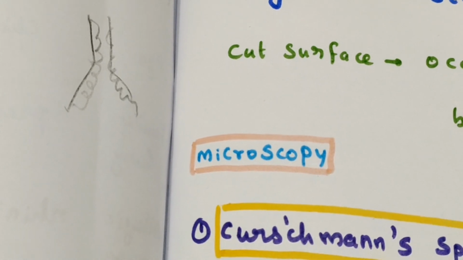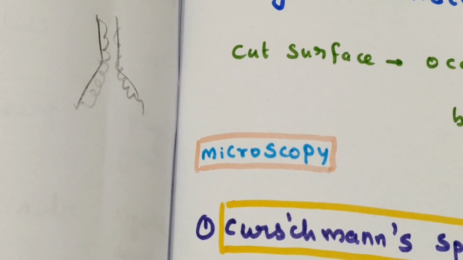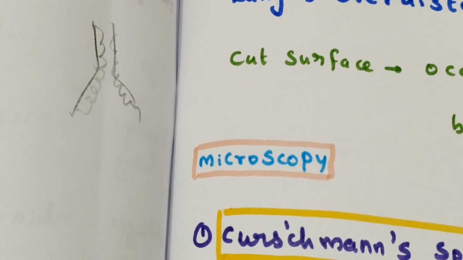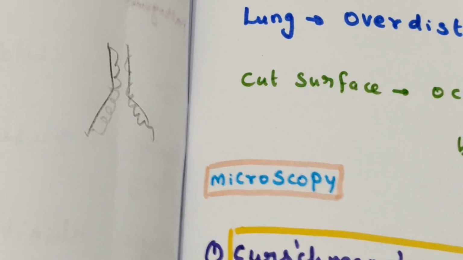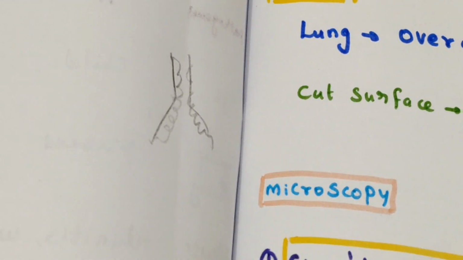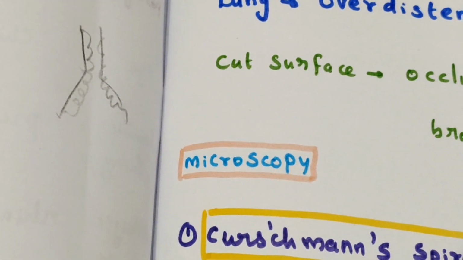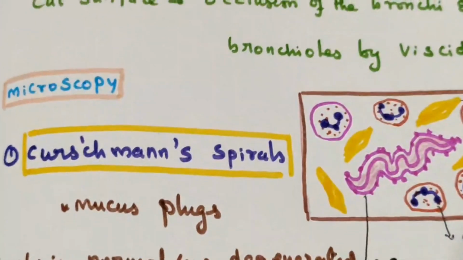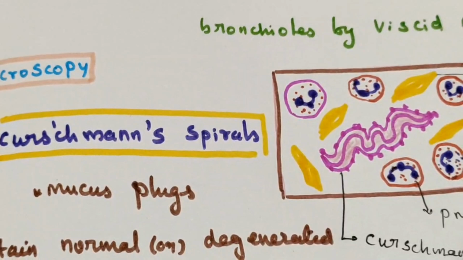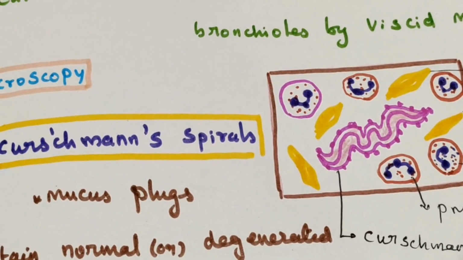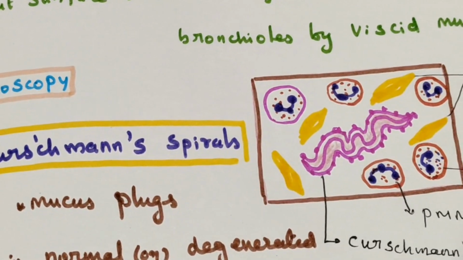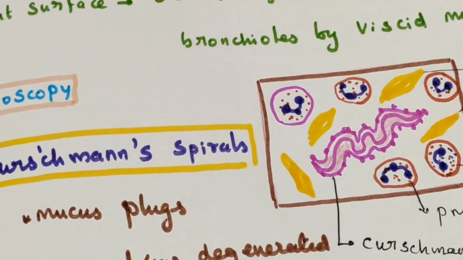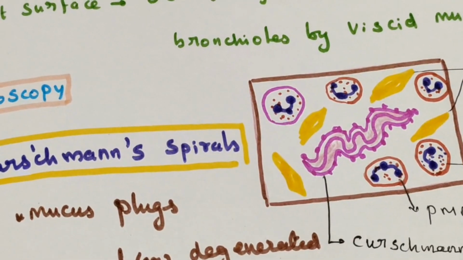The patient is coughing very vigorously during the attack of asthma, so the cells of the lining become degenerated. Degenerated cells of that lining will come into the sputum, so the sputum contains the degranulated cells coming from the lining of the mucosa.